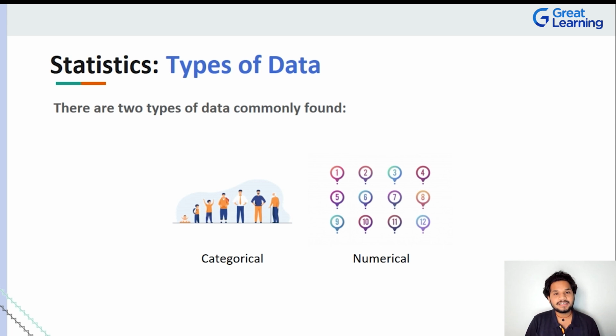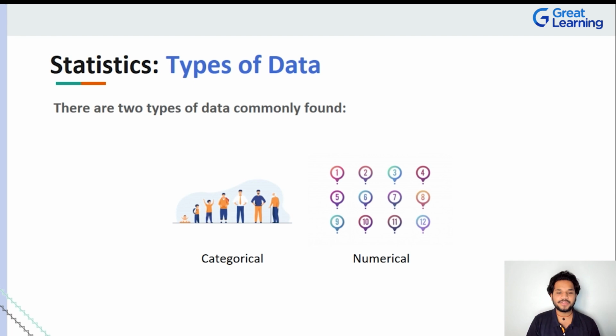Now, in this particular case, data happens to be of multiple types. And when you're a person looking forward to applying the concepts of statistics, you must understand that there are different statistical concepts involved in handling different types of data. But to get to that point, you need to understand what these various types of data are.